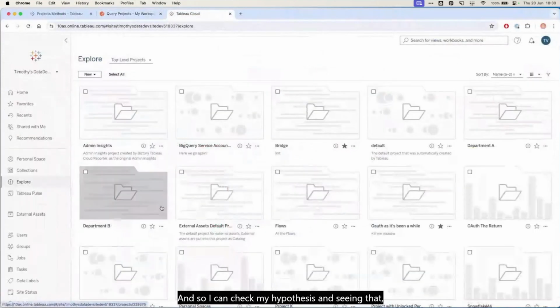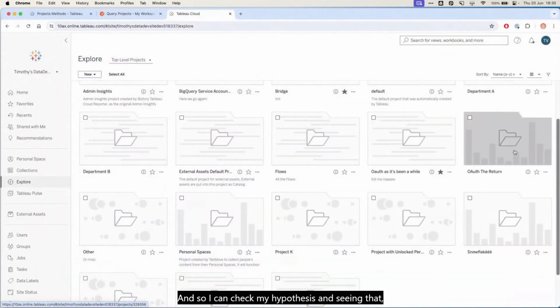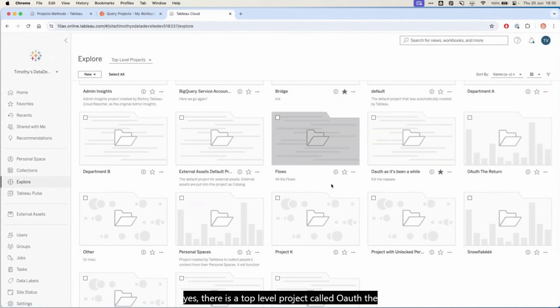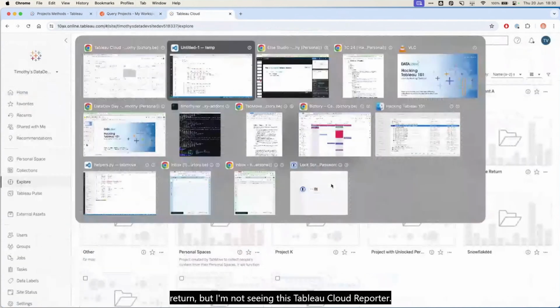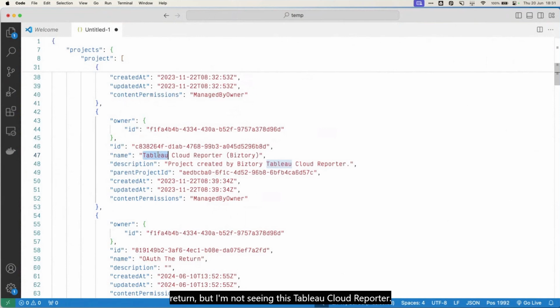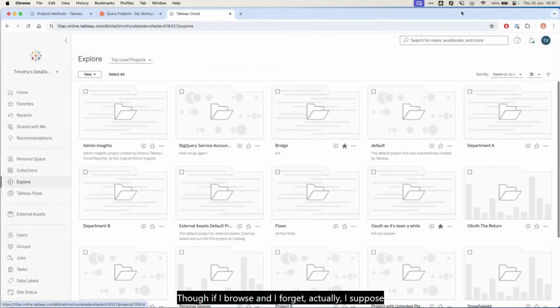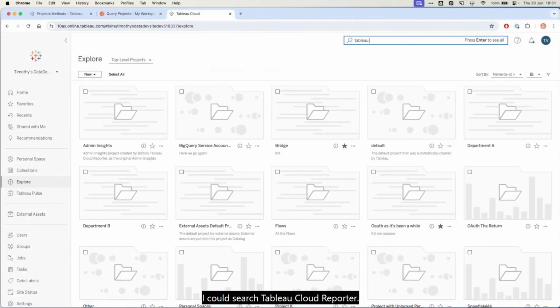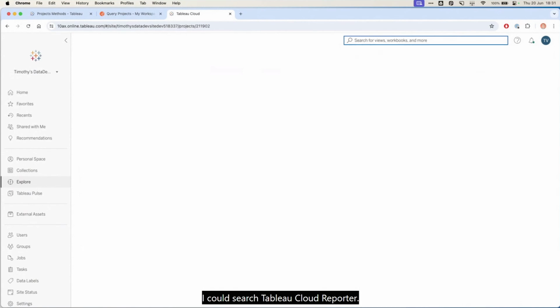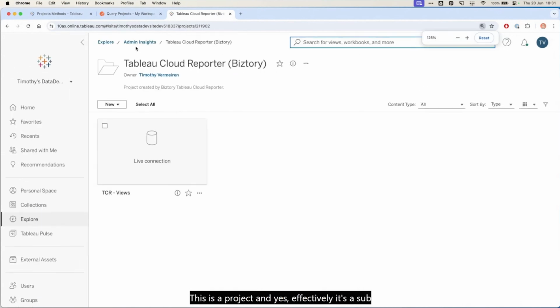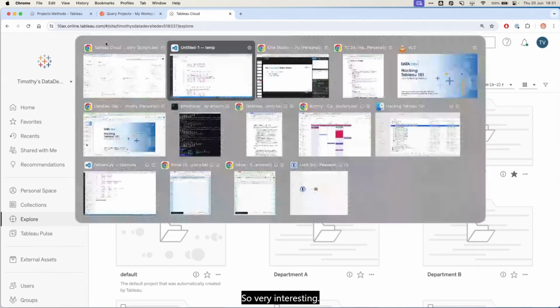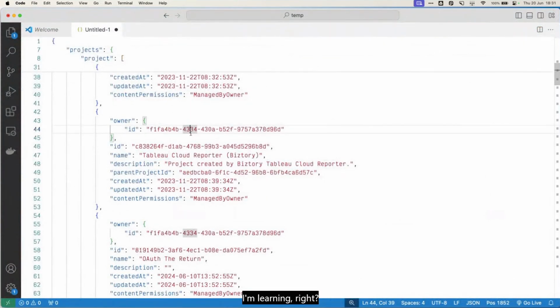And so I can check my hypothesis and see that, yes, there is a top-level project called OAuth the Return, but I'm not seeing this Tableau Cloud Reporter, though if I browse, and I forget actually, I suppose I could search. Tableau Cloud Reporter, this is a project, and yes, effectively it's a sub-project under Admin Insights. So, very interesting. I'm learning, right?